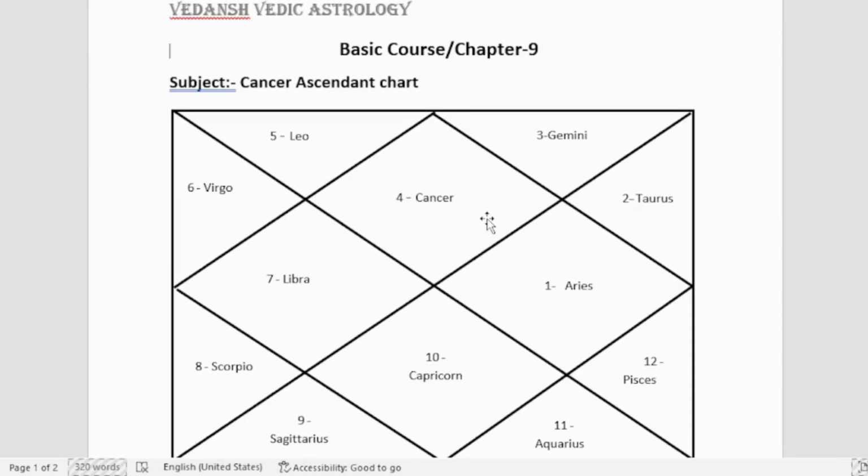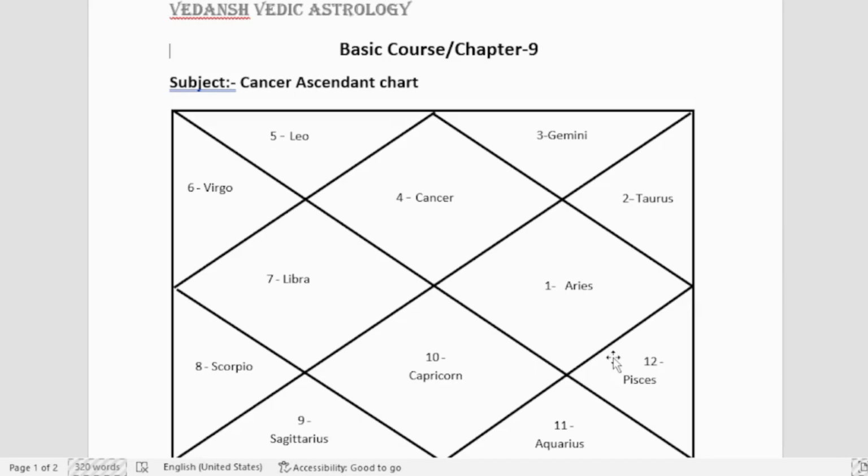Next, after Moon, the Lord of 5th house, which is Mars, number 8 is written here, Scorpio sign, and the Lord of Scorpio is Mars. The Lord of 5th house, Mars, is the second benefic planet for Cancer ascendant chart, and also the Lord of 9th house, as we have already discussed that Lord of 5th and 9th house are the benefic planet for a particular ascendant chart.